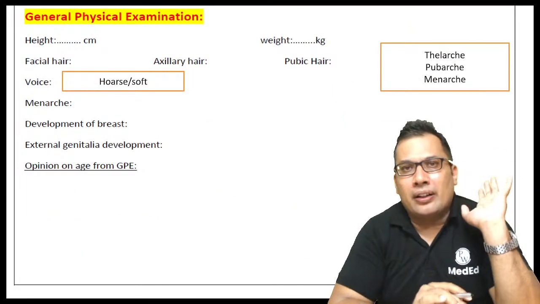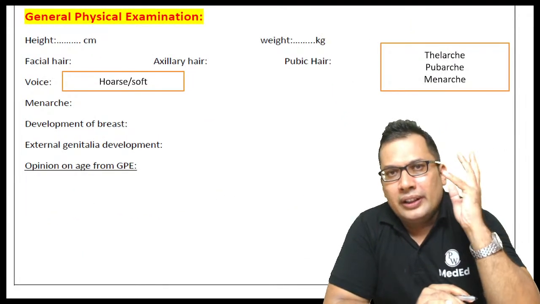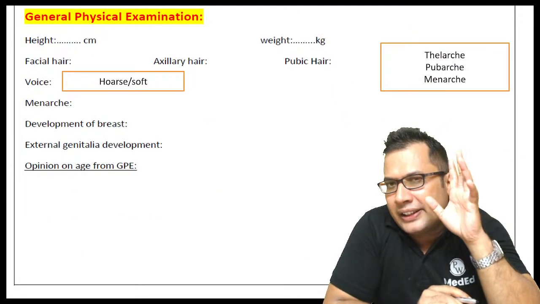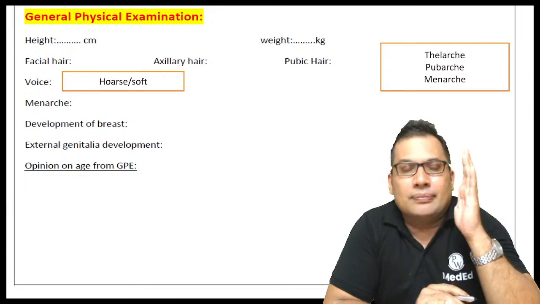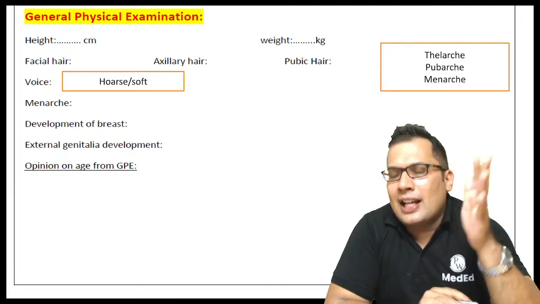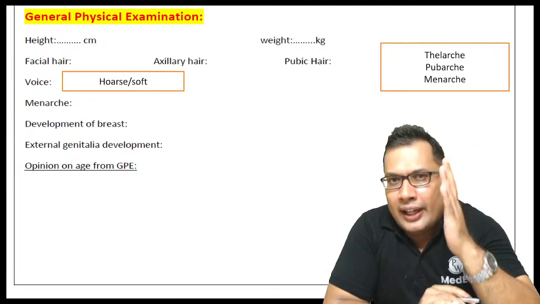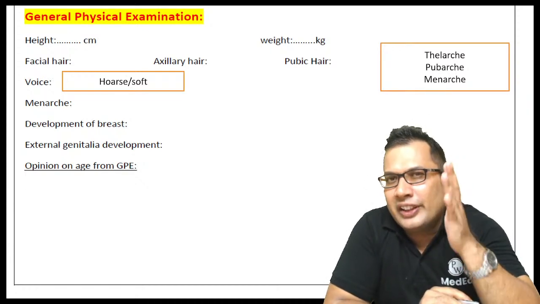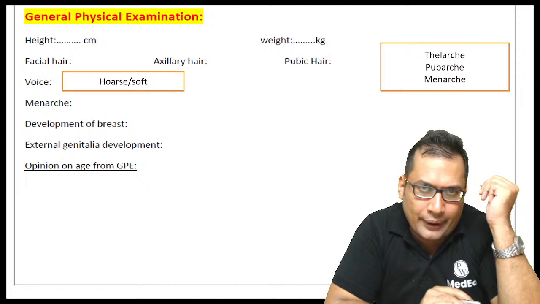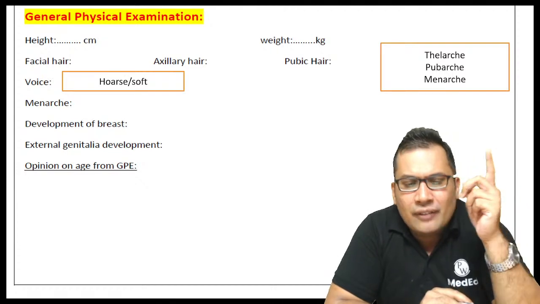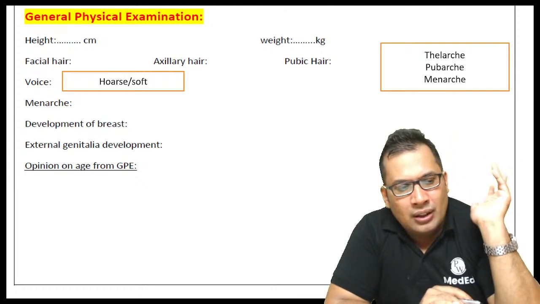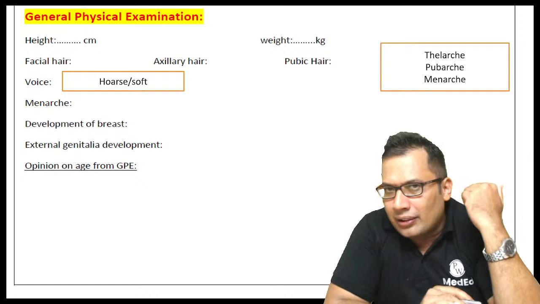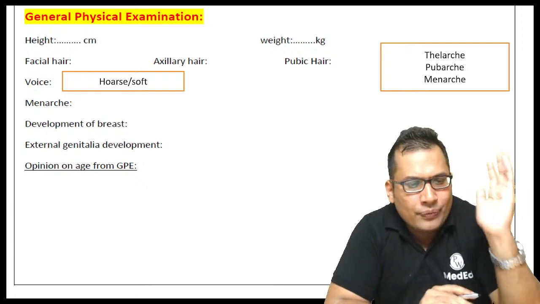In the second part, remember, in the age certificate you need to write the general physical examination, dental examination, and also the examination of the X-ray or the ossification centers. Three important components. General physical examination, like height, weight, and build, you can write.